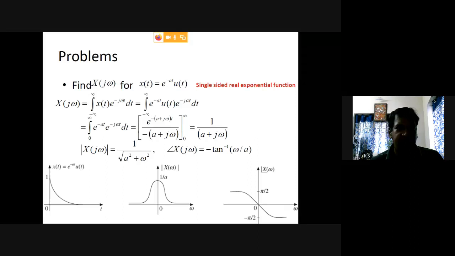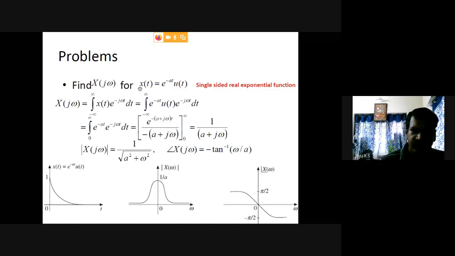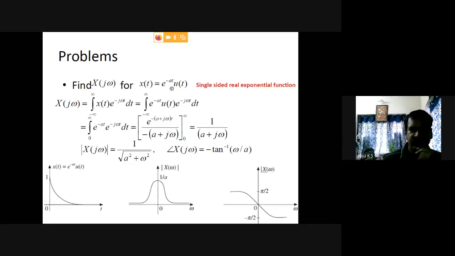Before applying the equation, we can see what the peculiarity of the signal is. It is e raised to minus a t, an exponential signal. Its value depends on the value of a. If a is less than 1, it has some values, and if a is greater than 1, it has other values. That is depending on the value of a, as a function of a, times u(t).